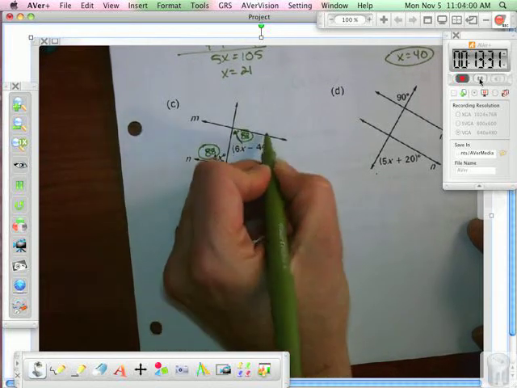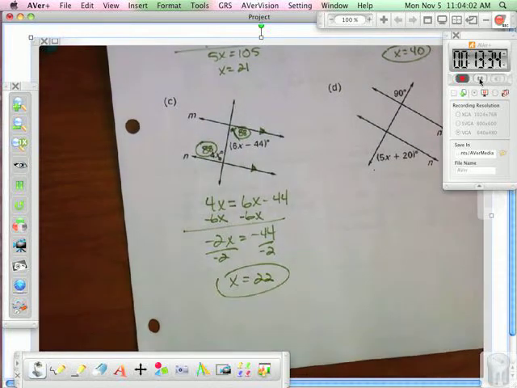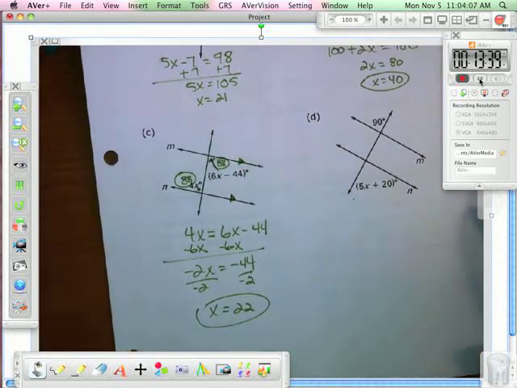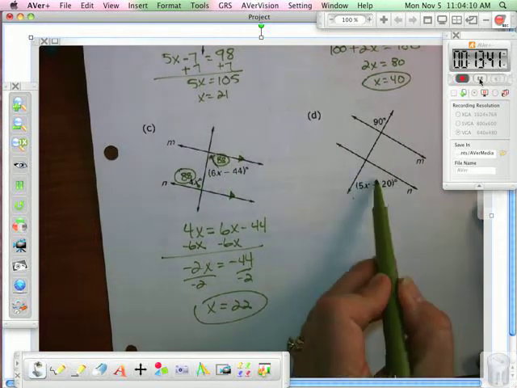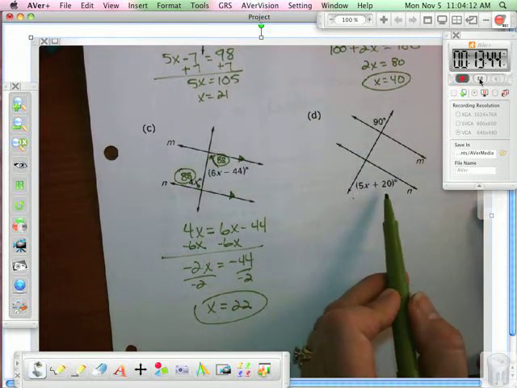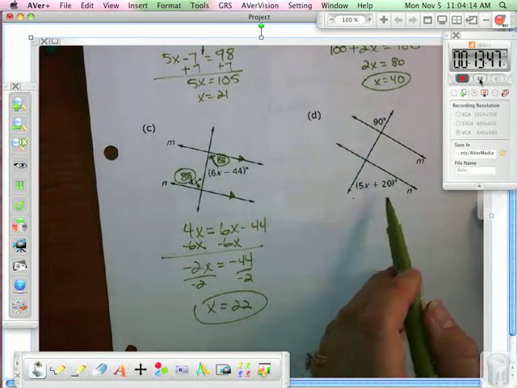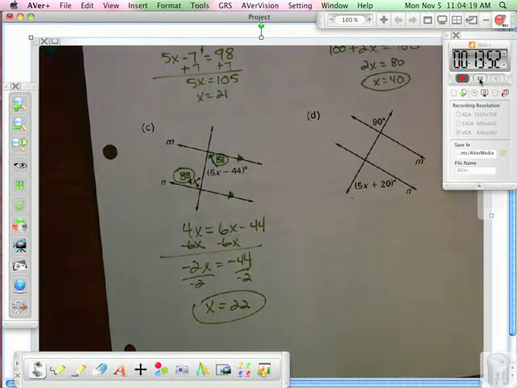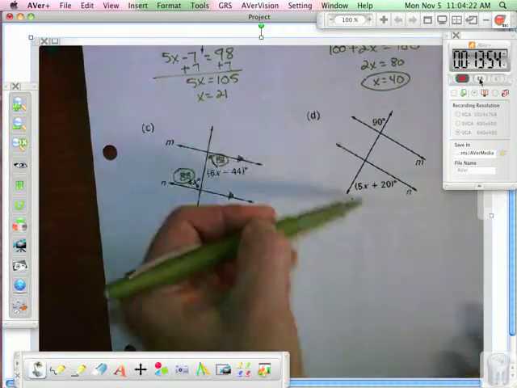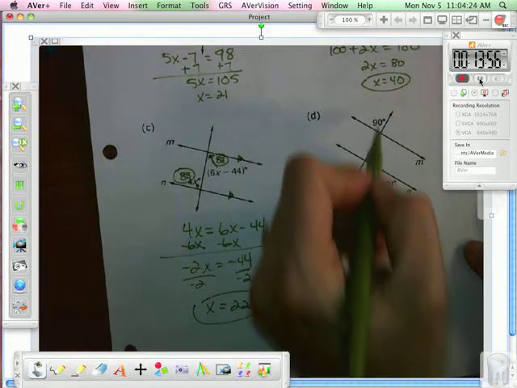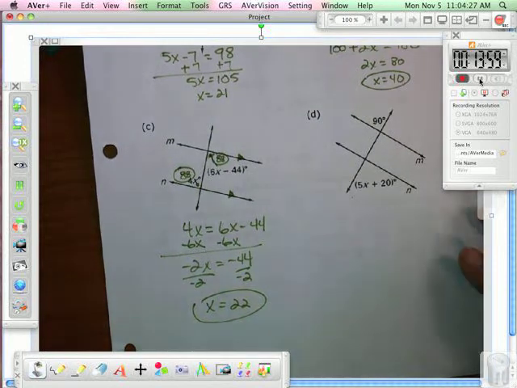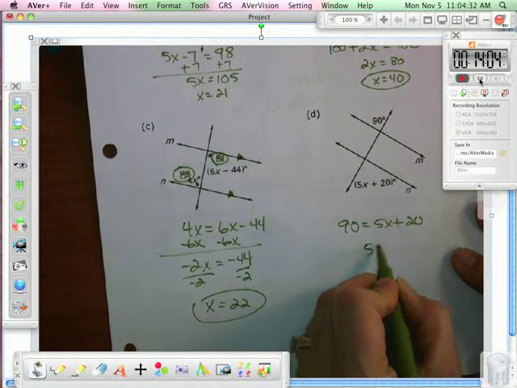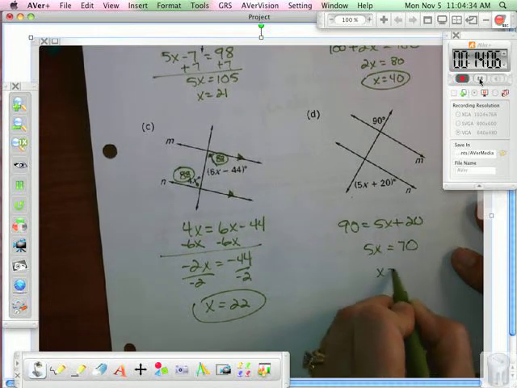All right, last one. What do I do here? Leah, what do you think? These are what kind of angles? Alternate exterior. You gotta know this. It's not going away. They're alternate what? Right on. Which means that they are what? Equal. So set them equal to each other. 5x equals 70. X equals 14.